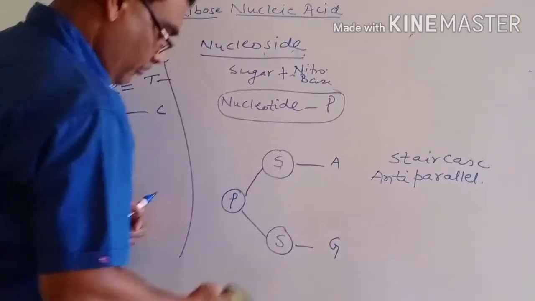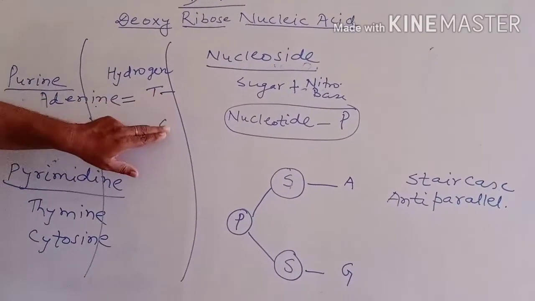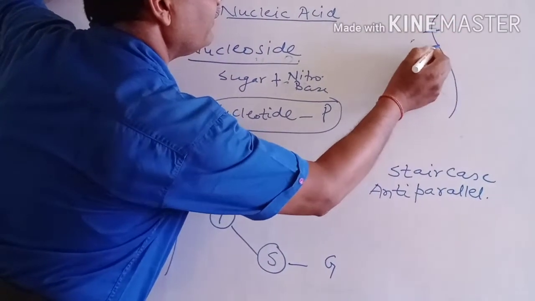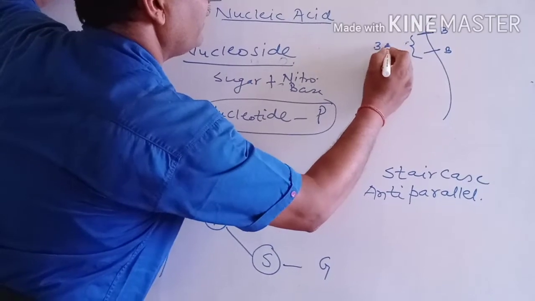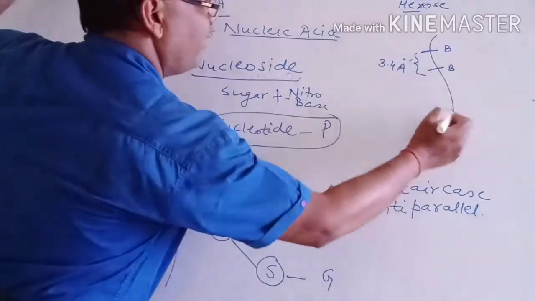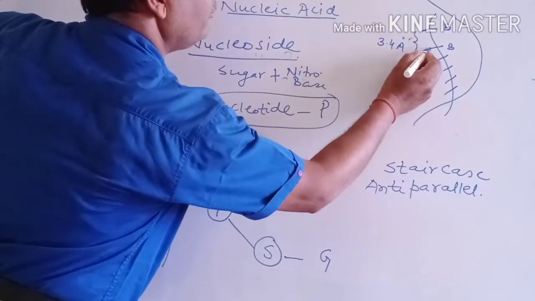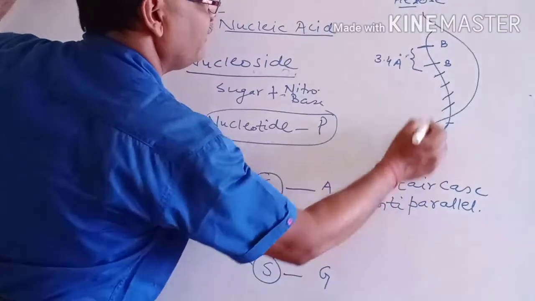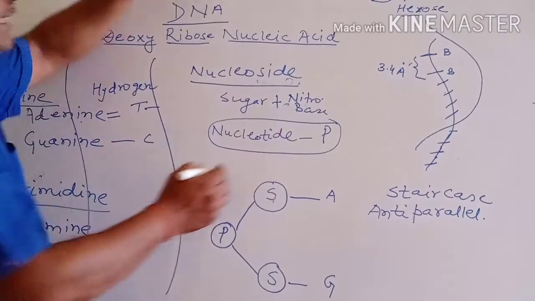Now I would like to solve the problem. The basic distance between 2 nitrogenous bases on one helix: on one helix, 2 nitrogenous bases are at the distance of 3.4 angstrom, and in one coil there are 10 nitrogenous bases. 1, 2, 3, 4, 5, 6, 7, 8, 9, 10. 10 nitrogenous bases form a meaningful thread of DNA.